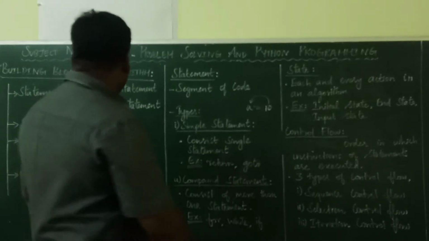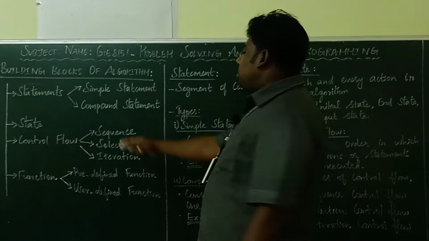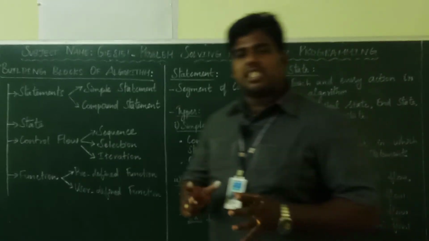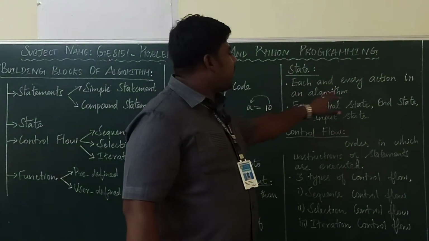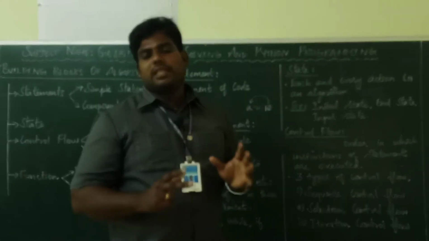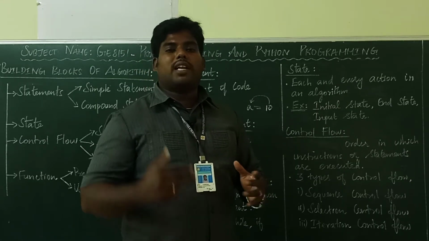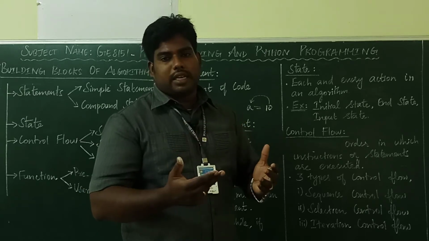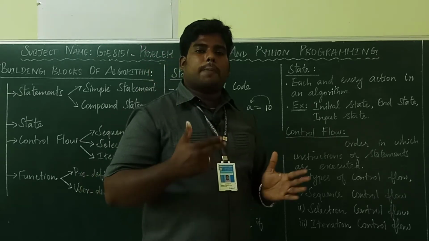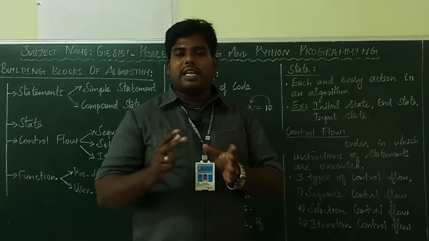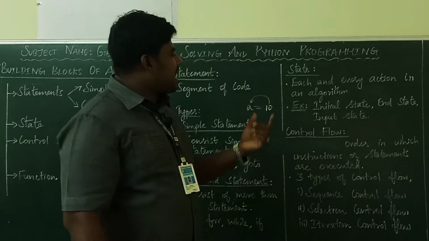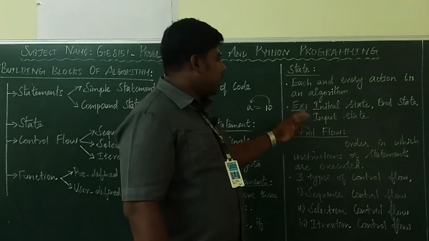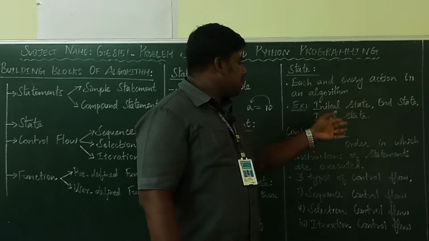The next one is state. What is state here? State is nothing but each and every action in the algorithm. Each and every action in an algorithm is called state. For example, your starting position is the initial state. Then you are giving the input, that is the input state. Then your calculation is going on, the processing state. Then it will be ended, the end state. Like that, each and every action in the algorithm is called a state. For example, initial state, end state, input state.